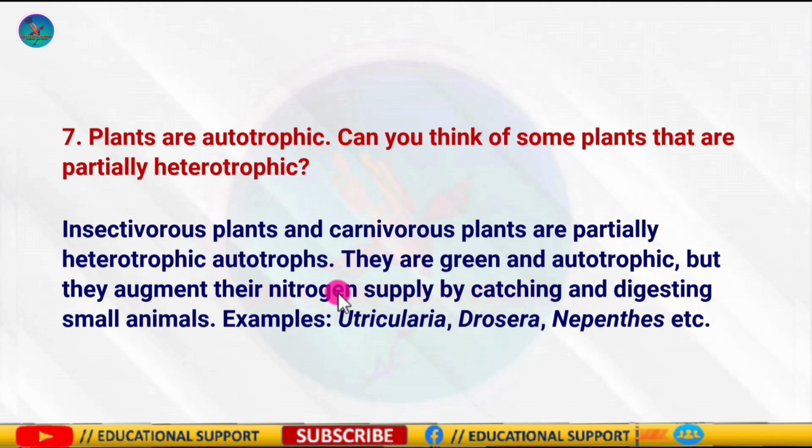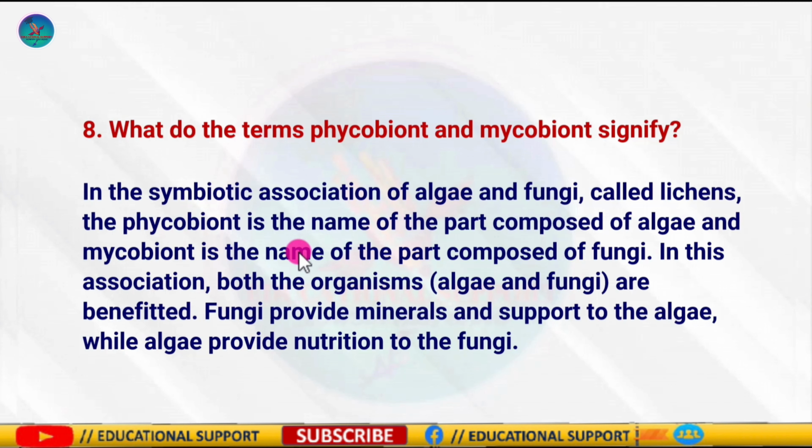Question number 8 is, what is the significance of the terms phycobiont and mycobiont? You know that lichens are a symbiotic association of fungi and algae. So phycobiont is the algal part and mycobiont is the fungal part. Mycobiont provides a structural cover that protects the algae from unfavorable conditions. Similarly, phycobionts prepare food by the process of photosynthesis, which is used by both organisms.